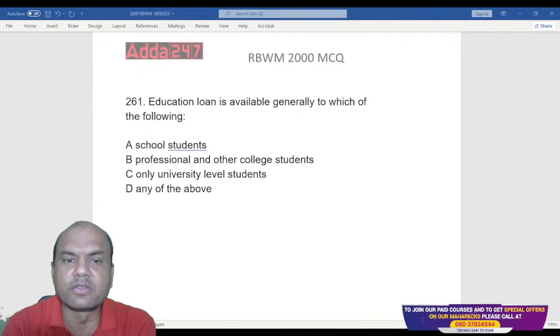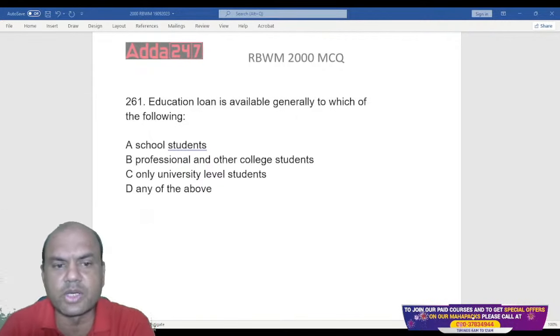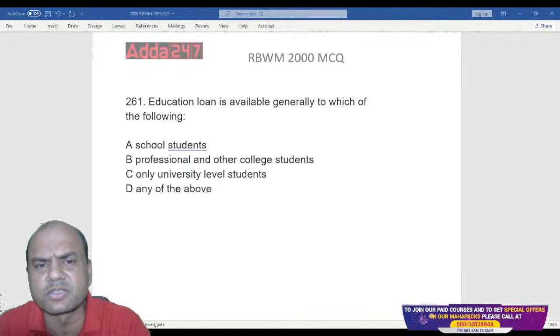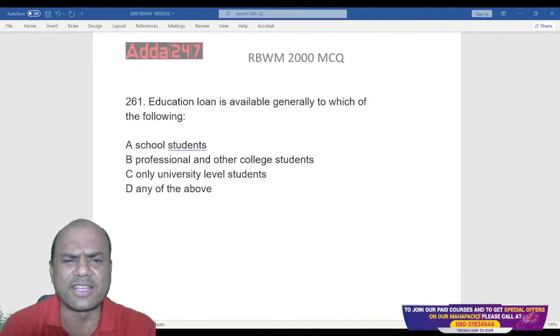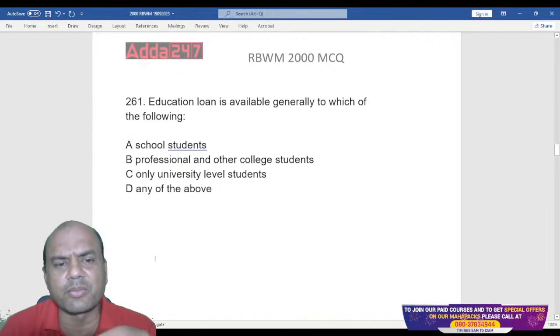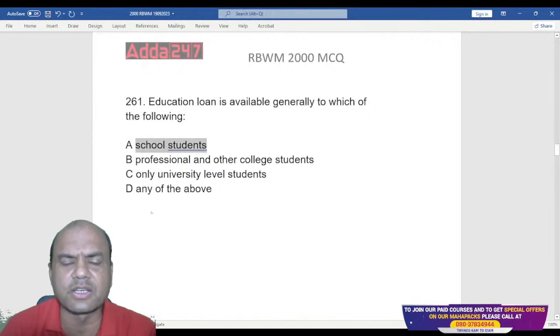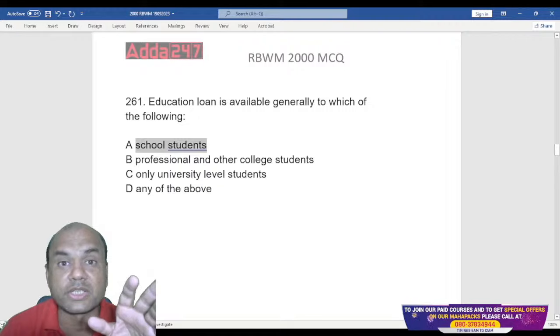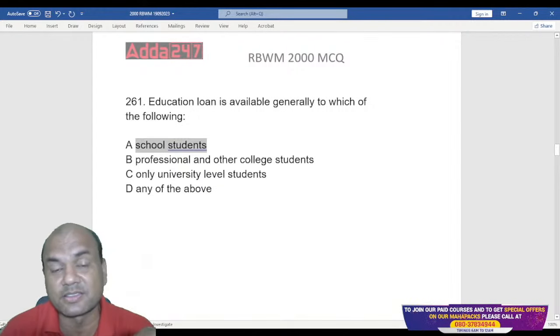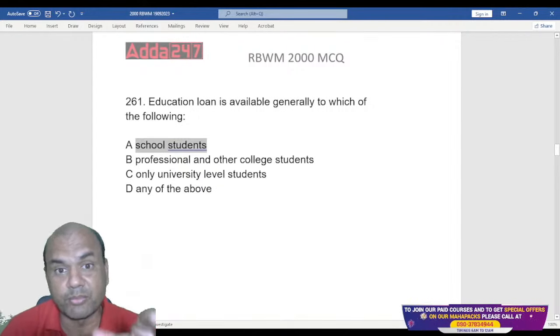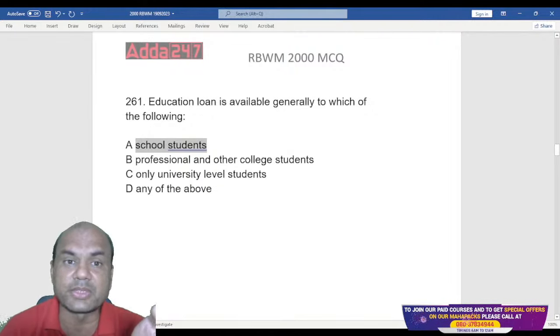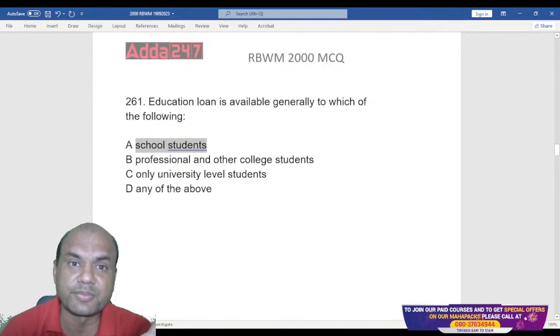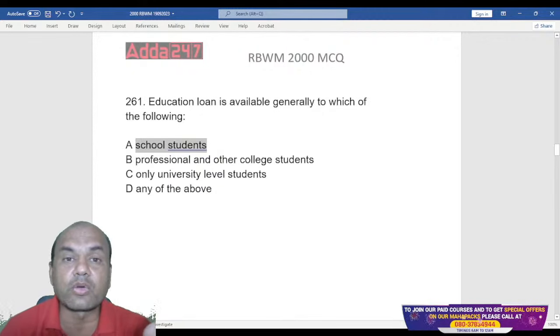Who gets the education loan? School students. Have you seen any schools getting the education loan? I think so. Within some years, they'll also require it because the school fees are so huge now, isn't it? Look at the primary school fees in the private schools. They are around two, and in metro cities they are around 4 to 5 lakhs. Metros. Many of you might be staying in metros. You might be seeing those private school fees. In tier 2 cities, they are around 1.5 lakhs.